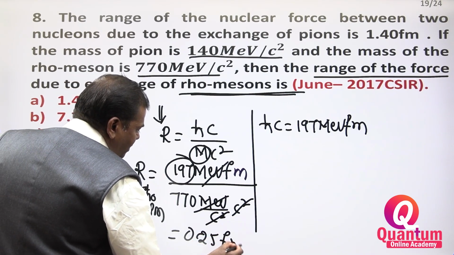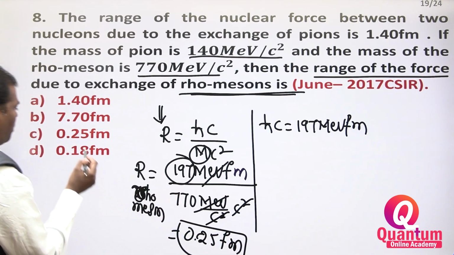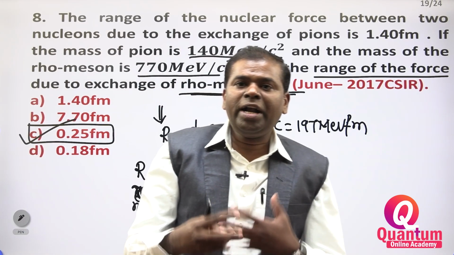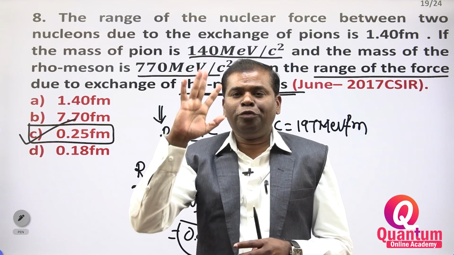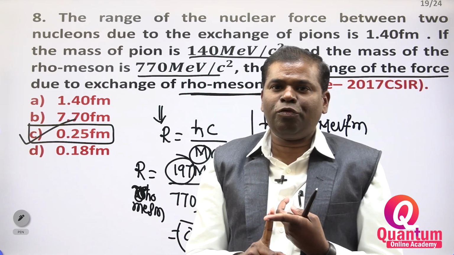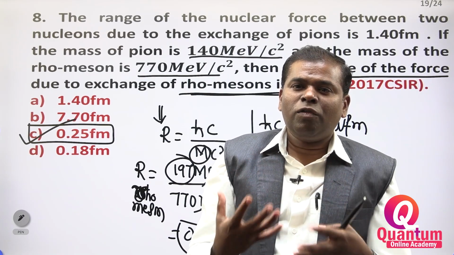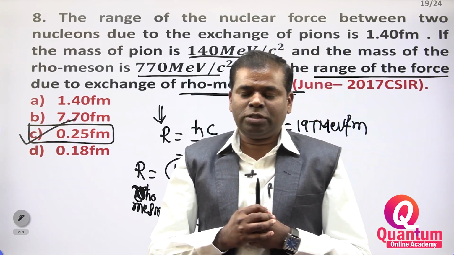0.25 Fermi, you are getting? How much are you getting? 0.25. Option C is correct. This is a fundamental forces question. Four forces are there: one is the strong force, one is the weak force, one is the electromagnetic force, and one more is the gravitational force.